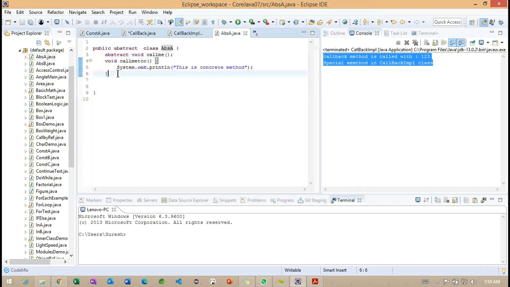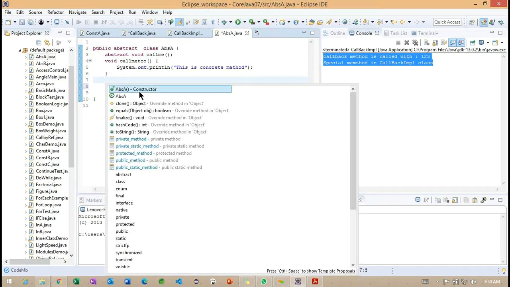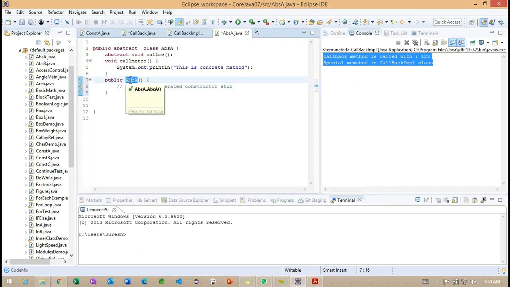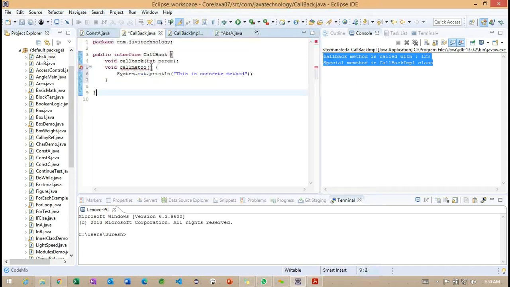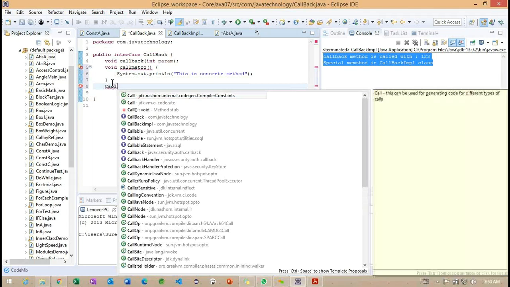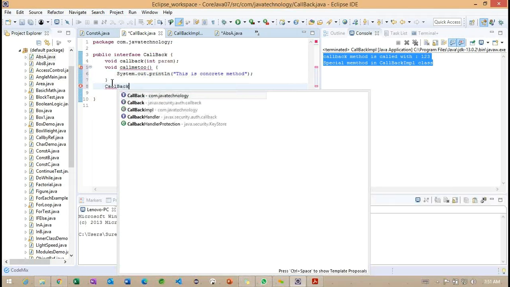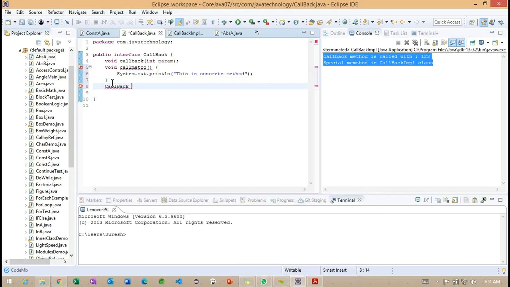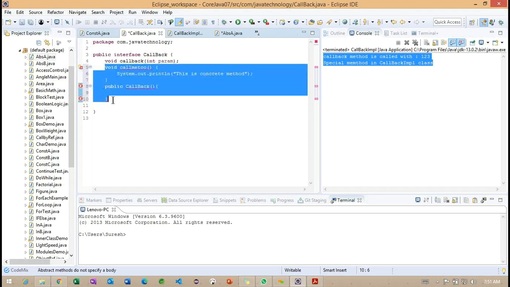And now, the abstract class can have a constructor. But if I try to create a constructor inside this particular callback, let me make it public. See, the interface does not have a constructor. Getting the point? So we cannot create a normal method and we cannot create a constructor here.